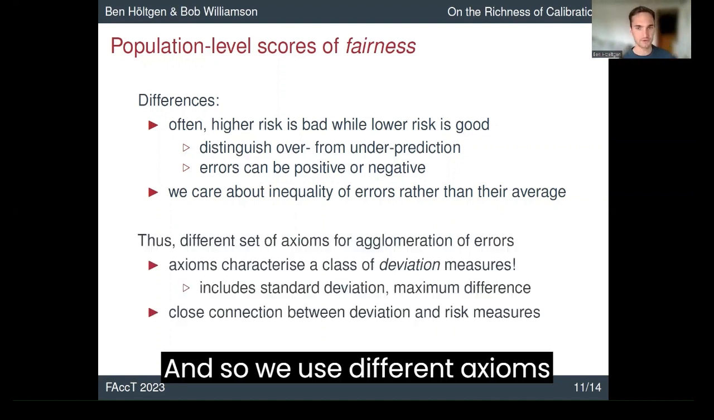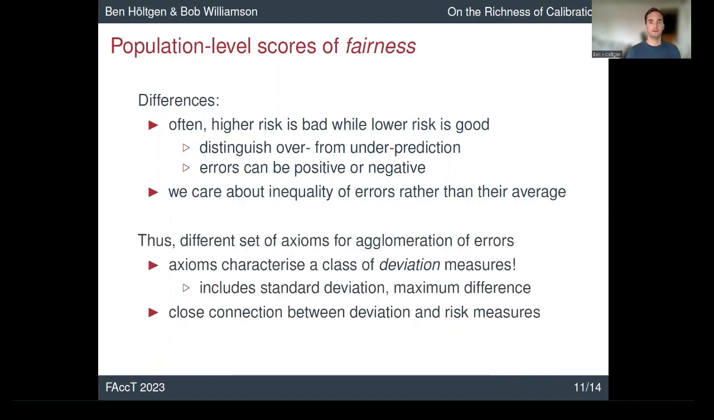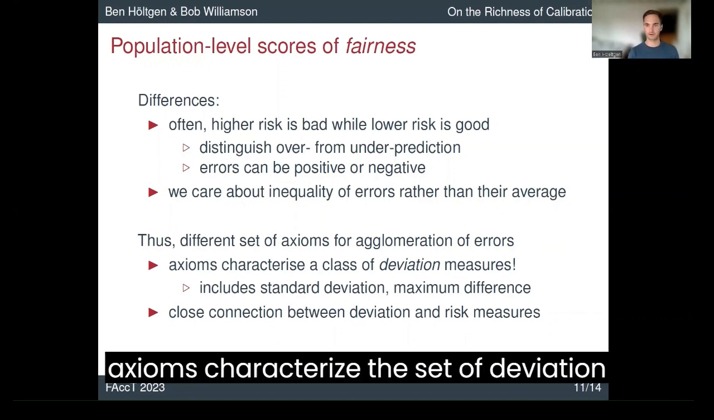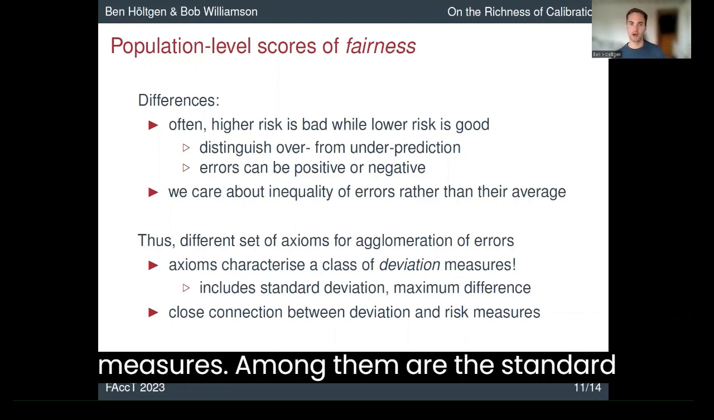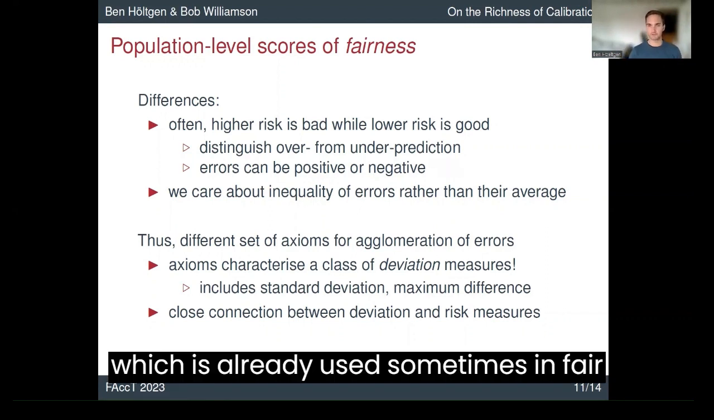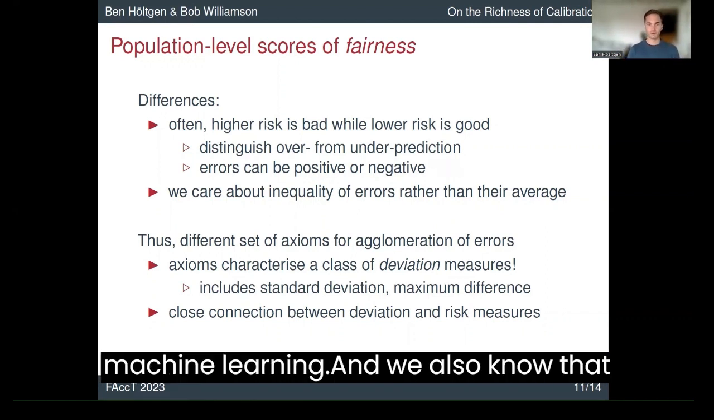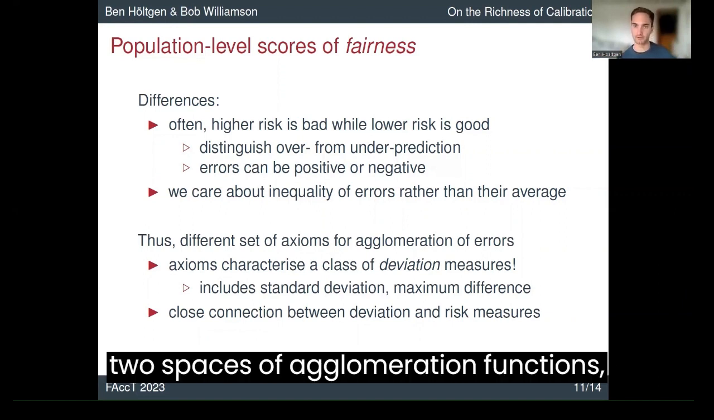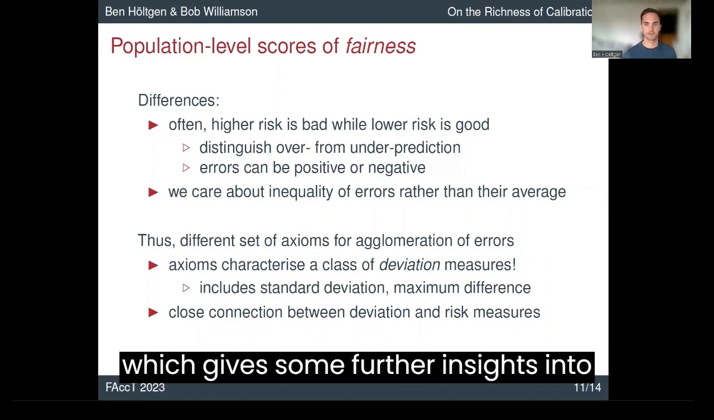And so we use different axioms for this agglomeration. And these axioms characterize a set of deviation measures. Among them are the standard deviation and the maximum difference, which is already used sometimes in fair machine learning. And we also know that there's a close connection between these two spaces of agglomeration functions, which gives some further insights into these classes.